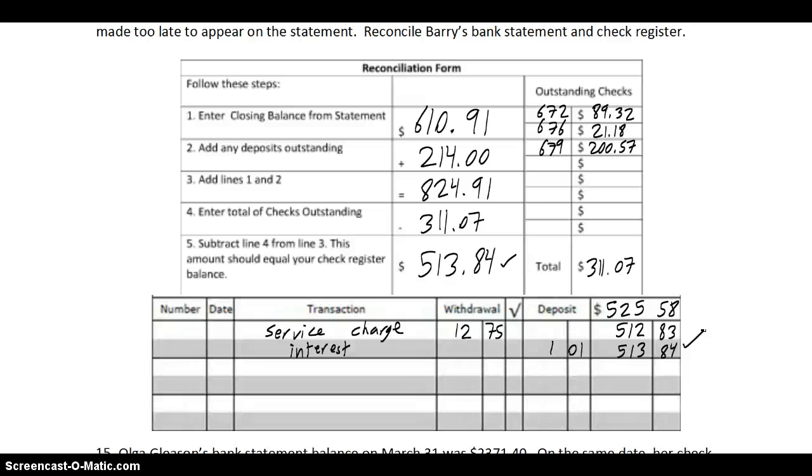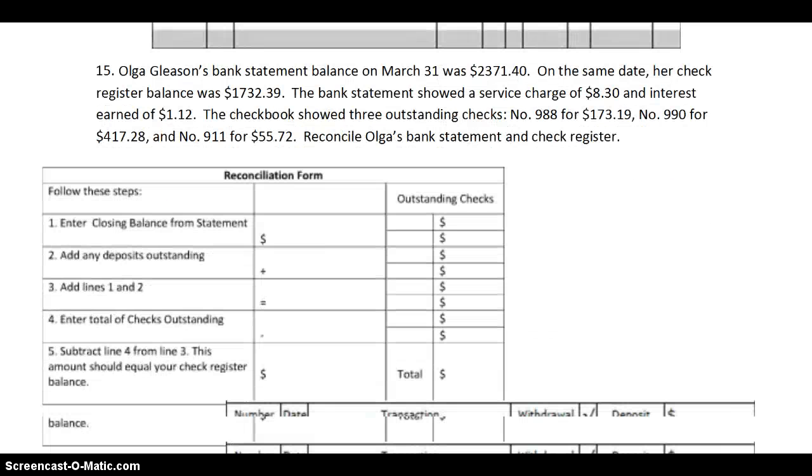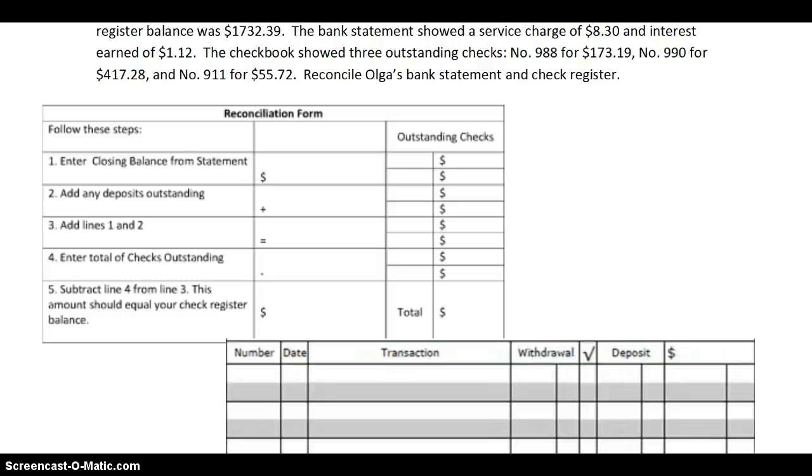You might want to look at everything carefully and see if you can figure out what goes where. Basically, if anything was recorded by the bank but not in the check register, that goes down here. If anything was recorded by us but not the bank, that goes in the reconciliation form. Okay, last one, then I think we'll be done for this video.